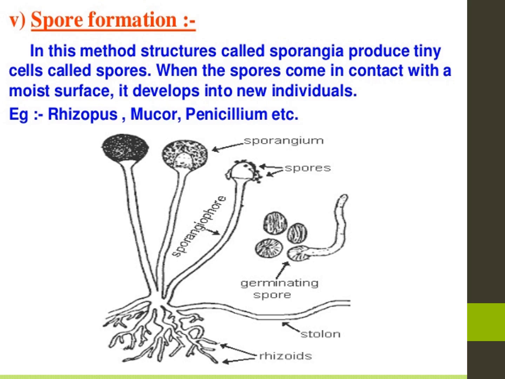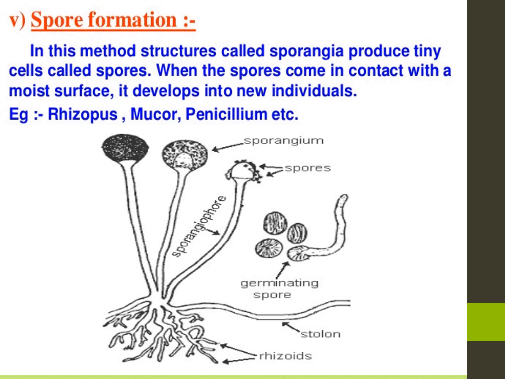What is a sporangium? In this structure, see the picture, this structure is called sporangia. Sporangia produce tiny cells called spores. When the spores come in contact with a moist surface, they develop into new individuals.